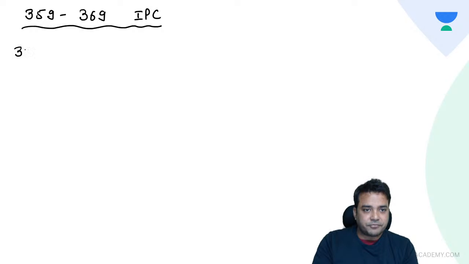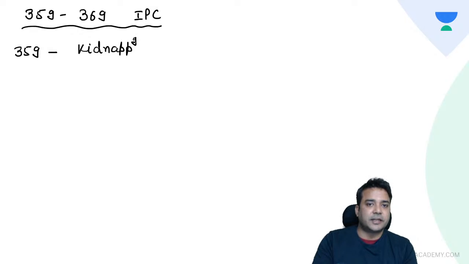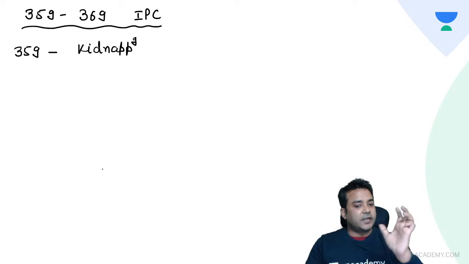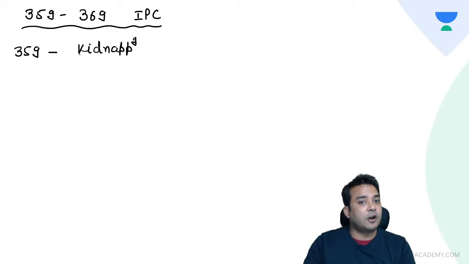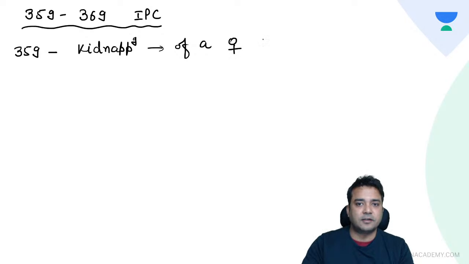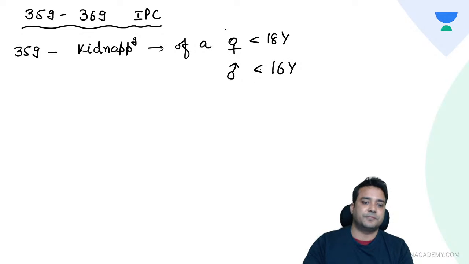So what is 359 IPC? Kidnapping is defined in 359. How is it defined? Kidnapping is kidnapping of a female less than 18 years and a male less than 16 years.